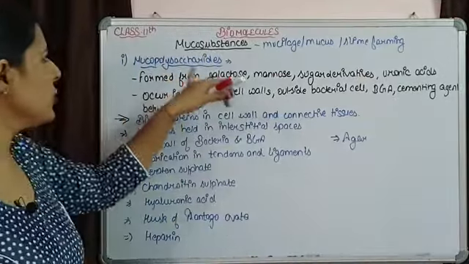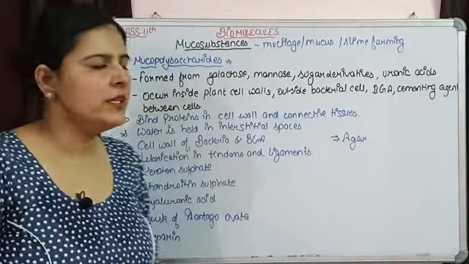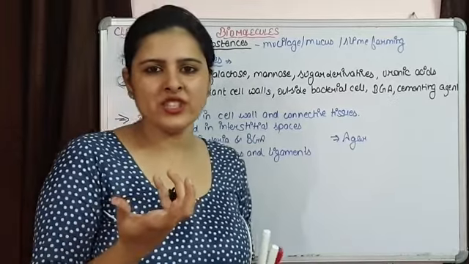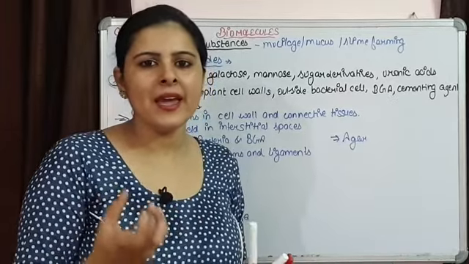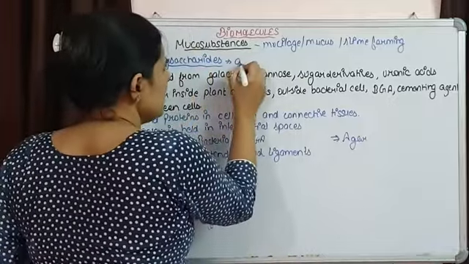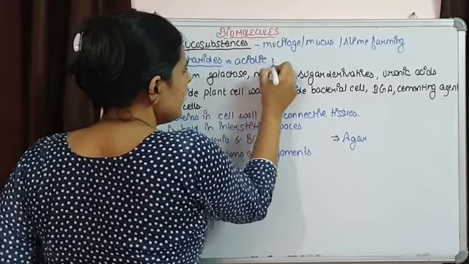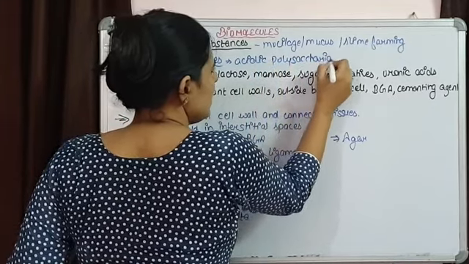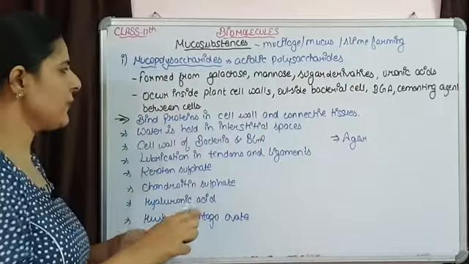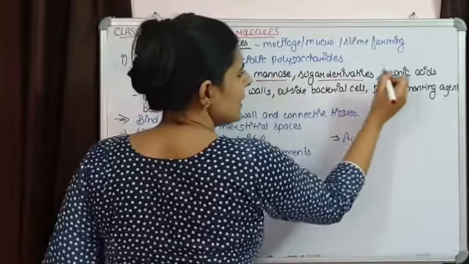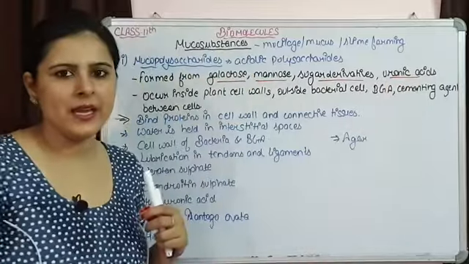One is mucopolysaccharide. So if we talk about mucopolysaccharide, again they are going to be mucilaginous. Mucilage is there, and they are acidic polysaccharides. Acidic or aminated polysaccharides, which are formed from galactose, mannose, sugar derivatives, and uronic acid.